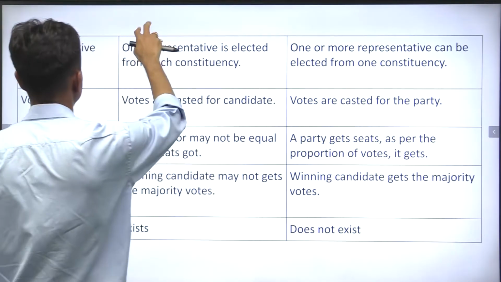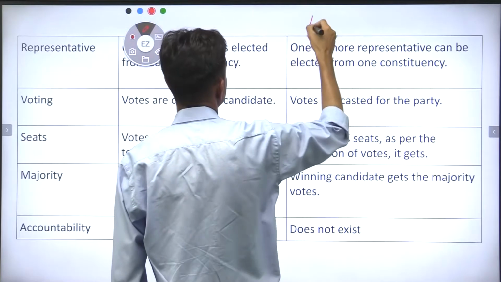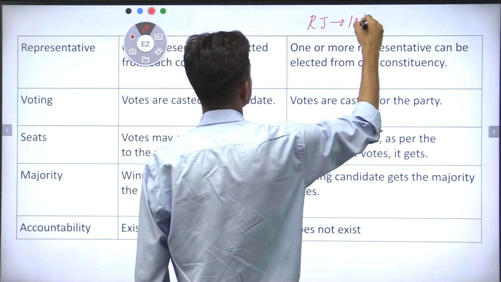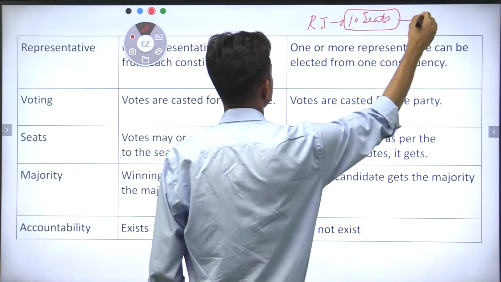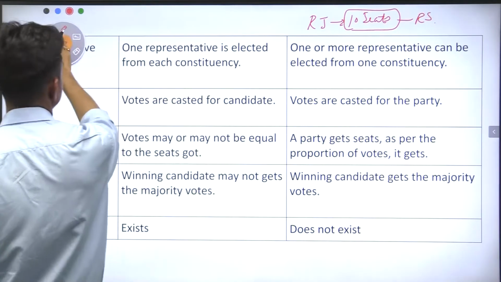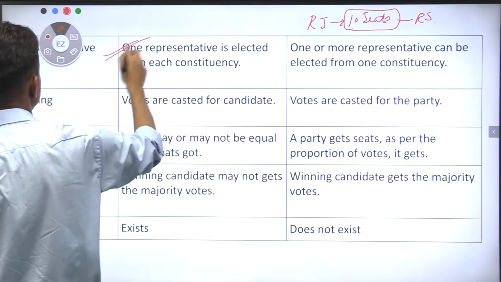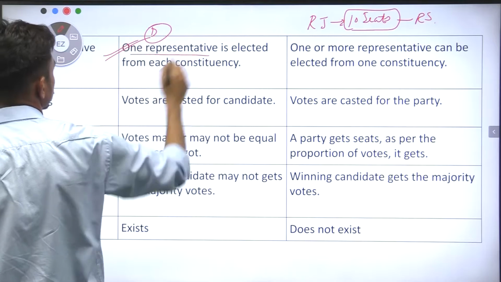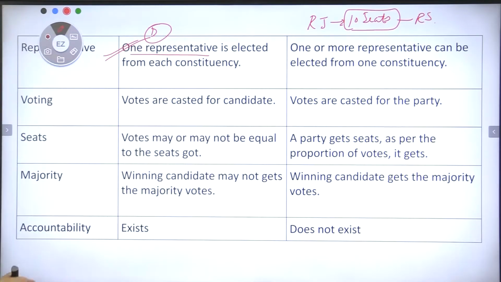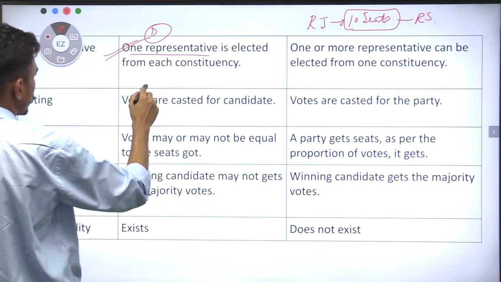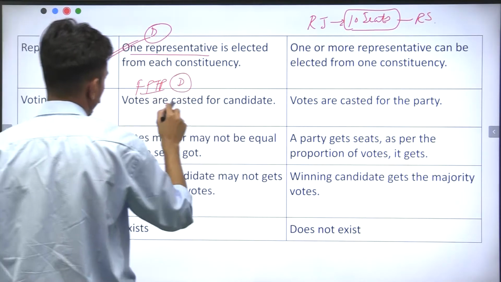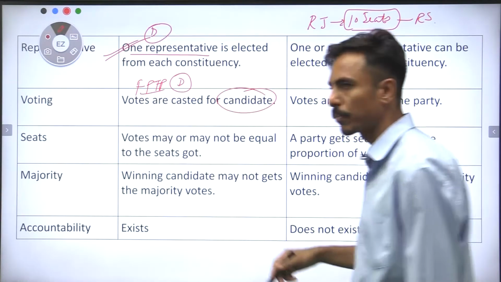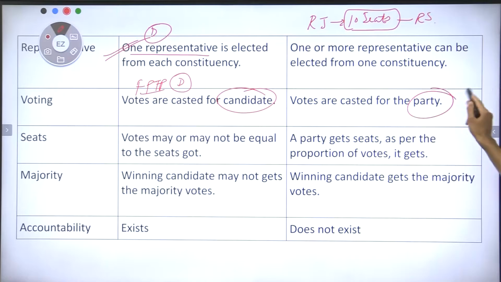For example, if I talk about Rajasthan, from Rajasthan there are 10 seats which go to Rajya Sabha, right? Whereas in first past the post or direct elections, only one representative is elected from each constituency. Votes, very important: in first past the post or direct elections, votes are casted for the candidate, whereas in proportional representation, votes are casted for the party.